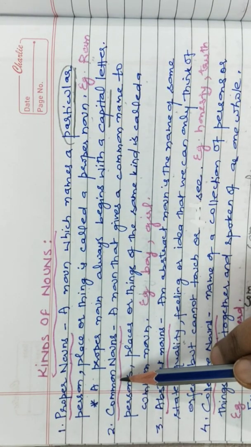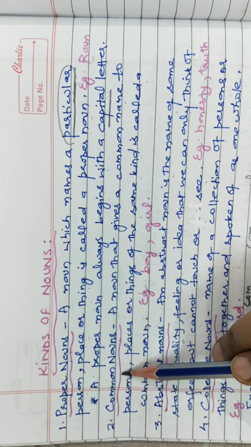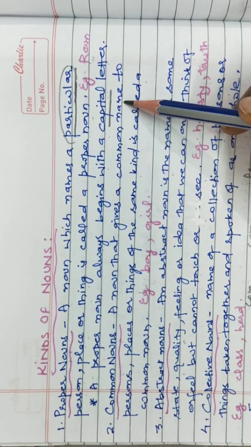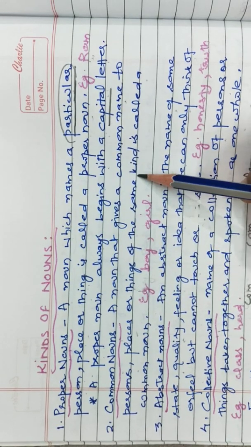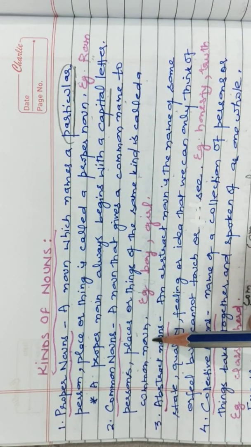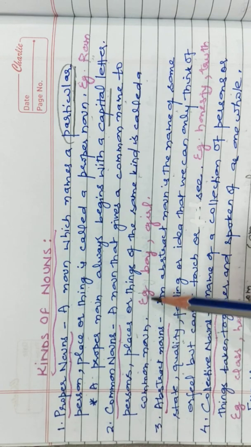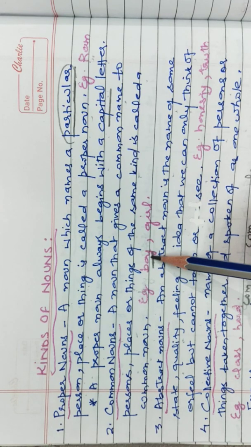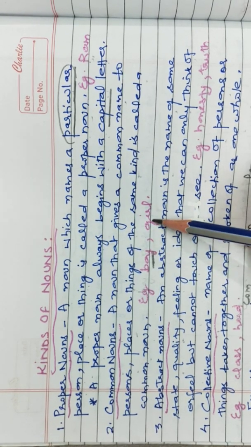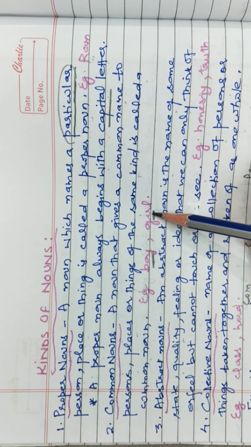Now let us move on to the second type of noun, common noun, a noun that gives a common name to persons, places or things of the same kind is called a common noun. For example, a boy we are going to call a boy, whether that is any boy. We are talking about a common person, that can be any person. Same manner, a girl we are talking about any girl.